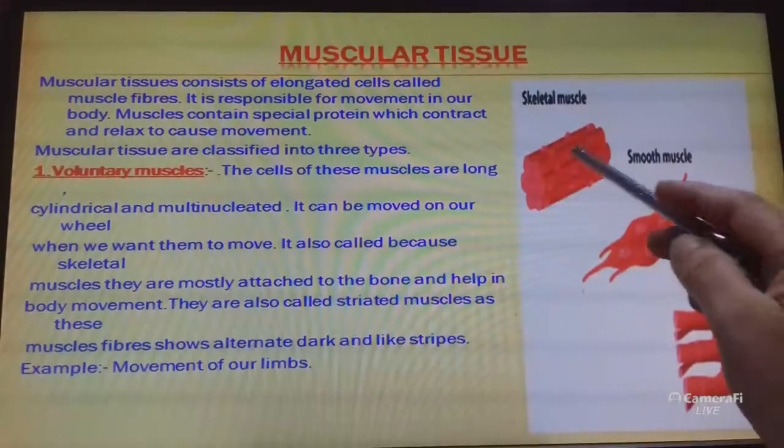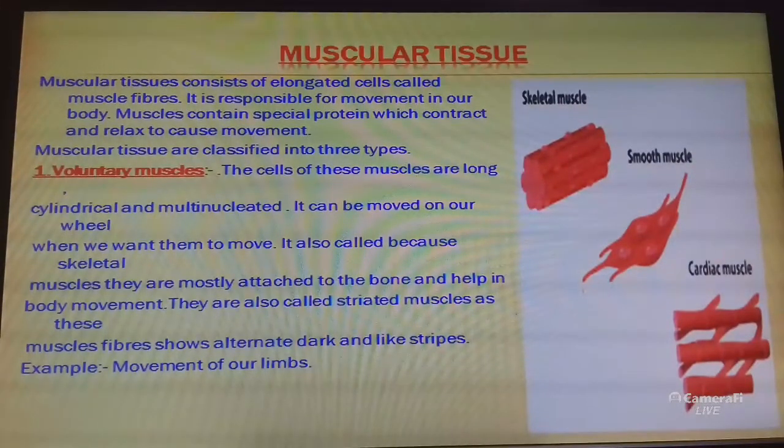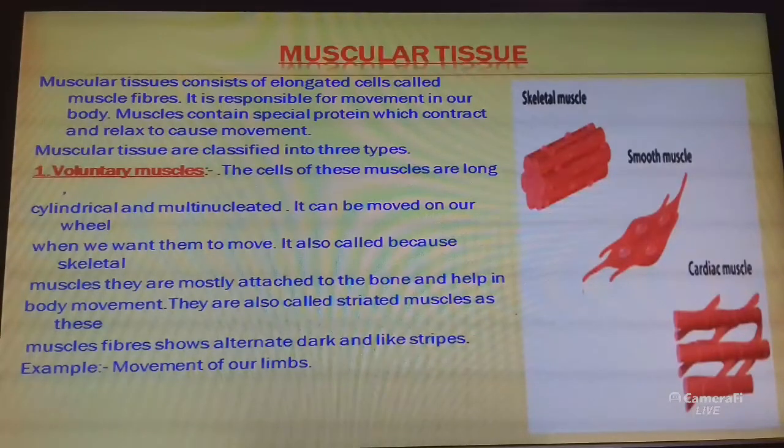It can be moved on our will when we want it to move. For example, our limbs, hands and legs. Muscles present in our limbs move when we want them to and stop when we so decide. That means voluntary muscles are those muscles that are under our control. That's why these muscles are called voluntary muscles.